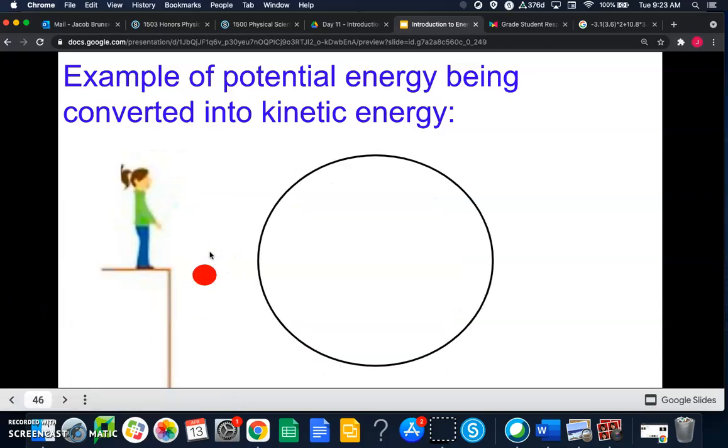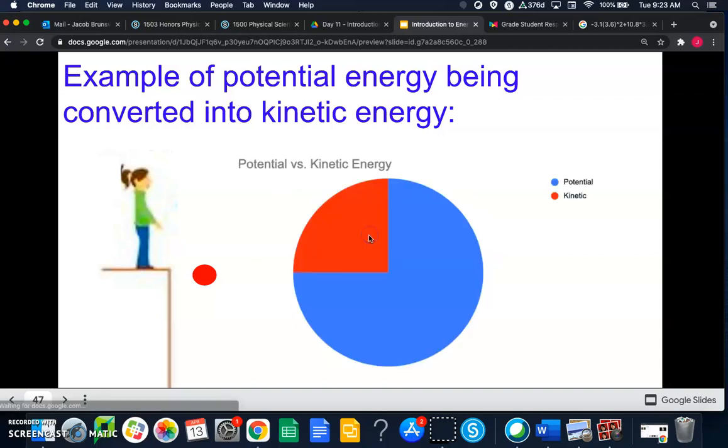Okay. Now on the next slide, she's dropped it, and it started to fall down a little bit. We'll say maybe it's a quarter of the way down. So now at this point, the ball has some kinetic energy because now it's moving. It started to fall down. But it also still has some potential energy, right? Because it's still above the ground. It still has the potential to go even faster as it continues to fall. And so the way you want to color your graph at this point is make 1/4 of it kinetic and make the rest of it blue for potential. That makes sense? So 1/4 red, the rest is going to be blue.